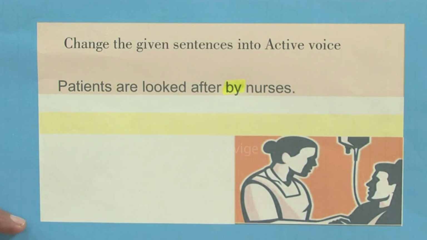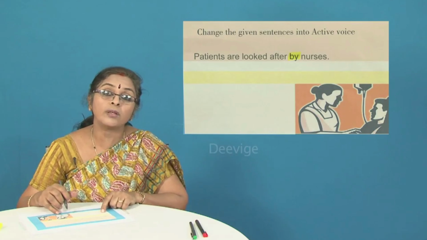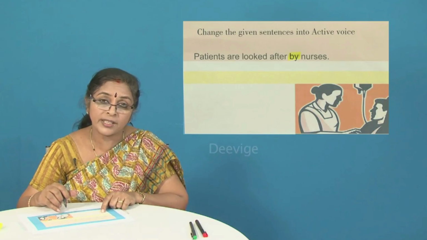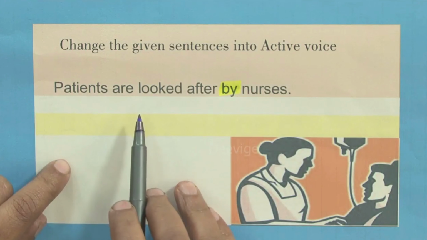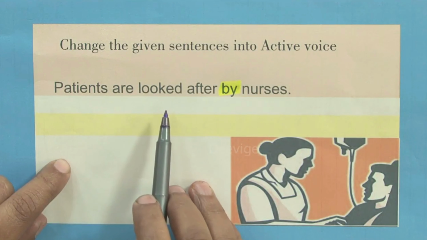So how do we change this particular sentence? Before that, let us also see what the tense of the sentence is, because we are not supposed to change the tense. Now we have two verbs here. One is the auxiliary verb, also known as the helping verb. Then you have the main verb, that is looked.